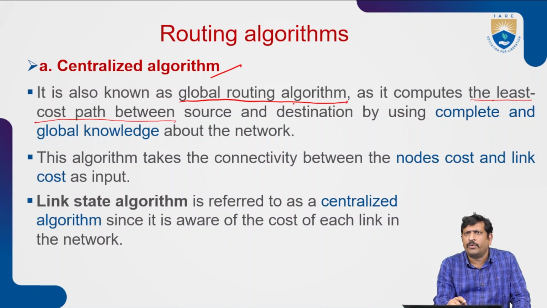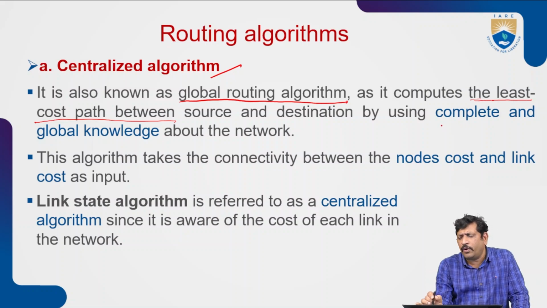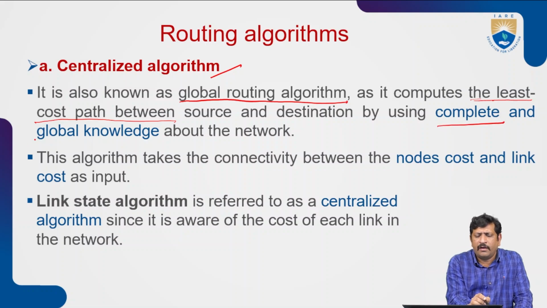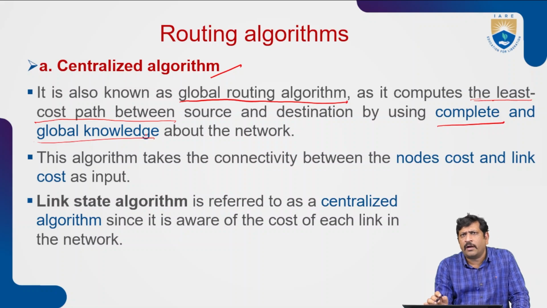By using the global routing algorithm, the optimum, minimum cost path can be defined from source to destination, using complete and global knowledge about the network.